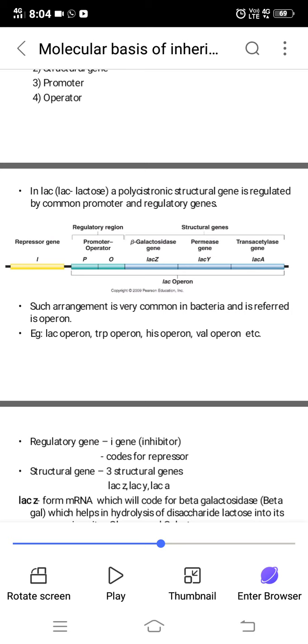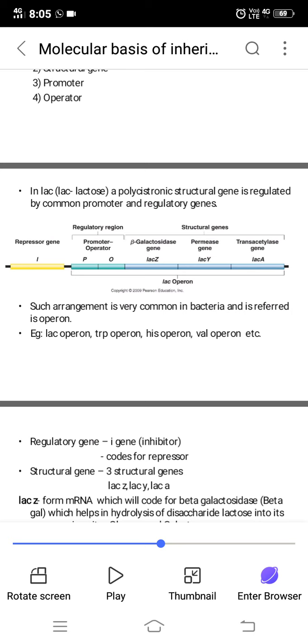So what will this E. coli do? It has to adjust with the lactose. Lactose is a disaccharide, and it has to be broken down into glucose and galactose. This breaking down has to be done by some enzymes. So these enzymes are needed only when lactose is present. When lactose is not present, when glucose is the main thing E. coli is managing with, lactose is not needed, so these enzymes are not needed.